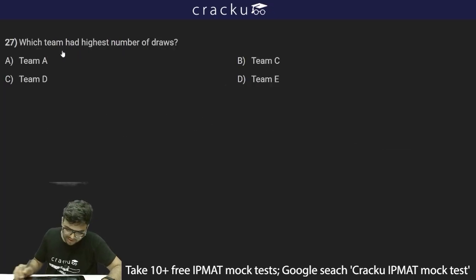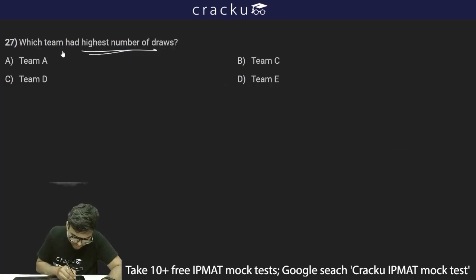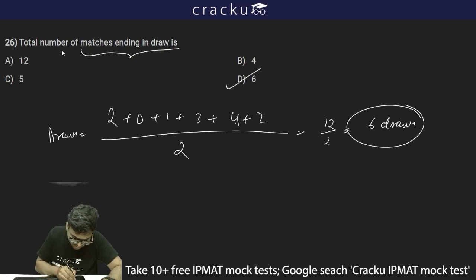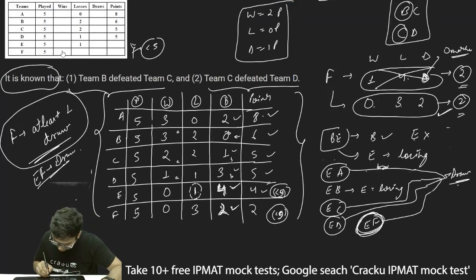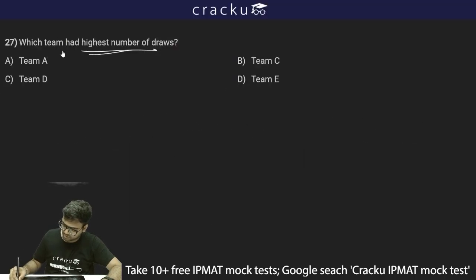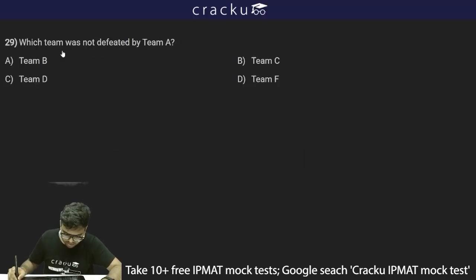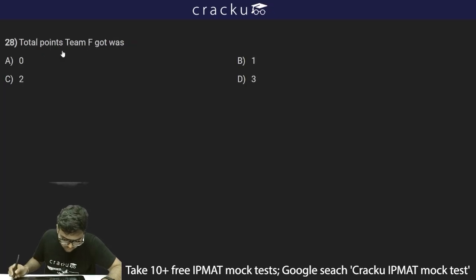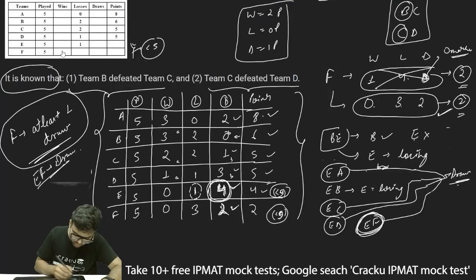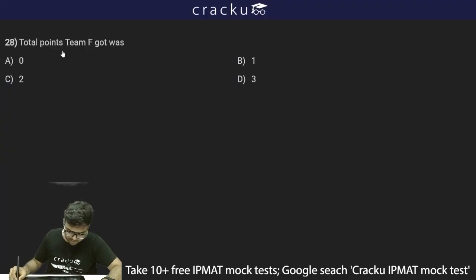The next question asks which team had the highest number of draws. We can just refer to this table, and the highest number of draws is 4, which is for E, and therefore team E has the highest number of draws. The next question asks the total points team F got. We clearly see that the total points F got was 2 points, and therefore option C, 2, is the correct answer.